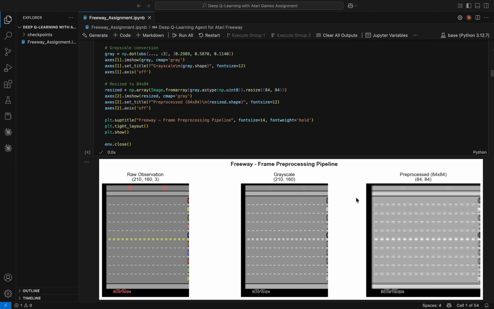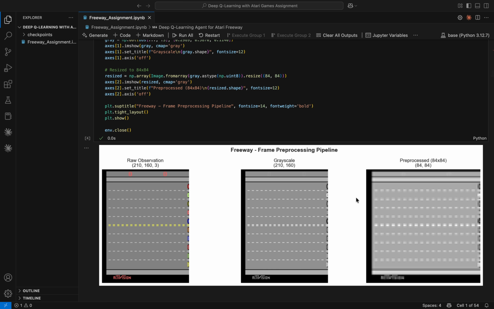So first, let me explain the environment. Freeway is an Atari 2600 game where you control a chicken trying to cross a busy 10-lane highway. The goal is to reach the top of the screen without getting hit by a car. The observation space is a 210 by 160 RGB image. These raw pixels are what the agent sees.